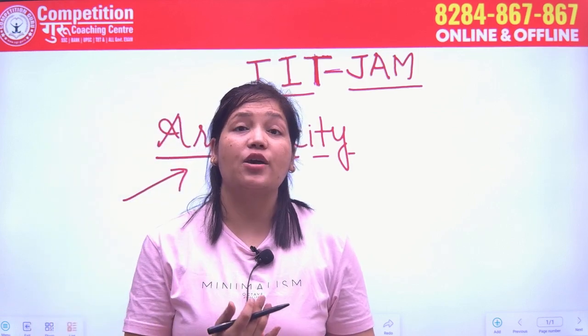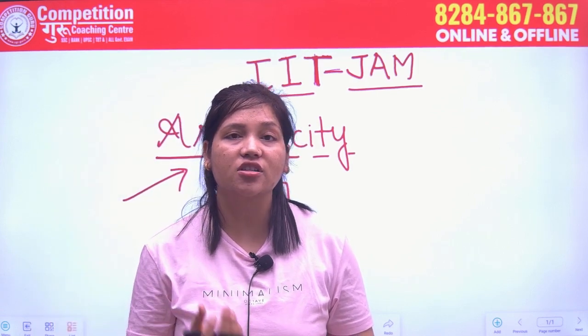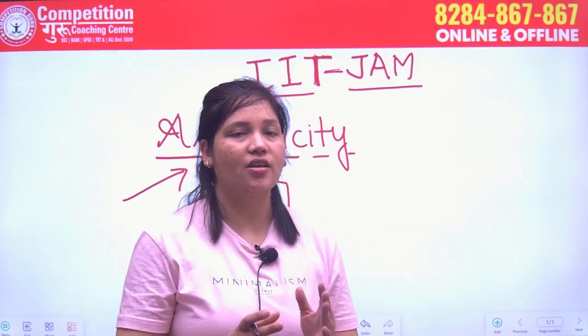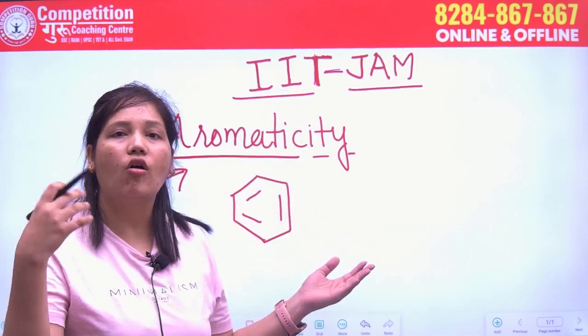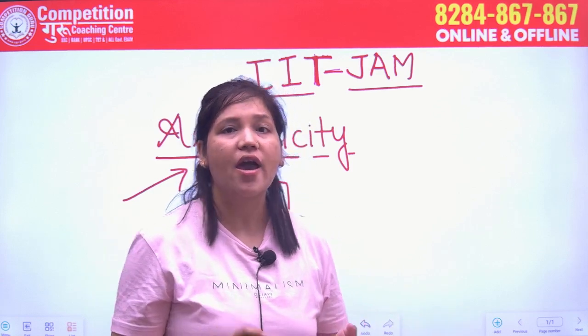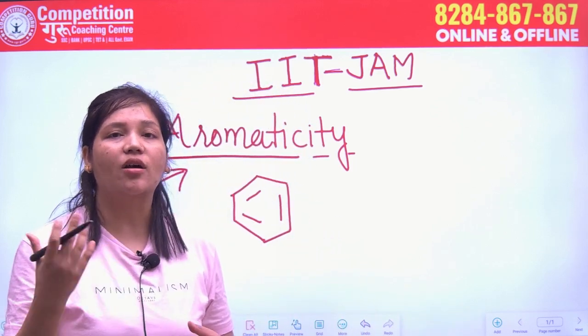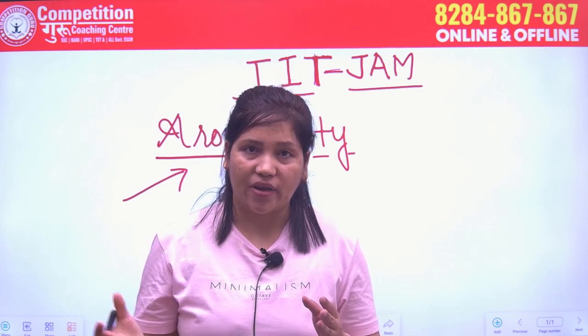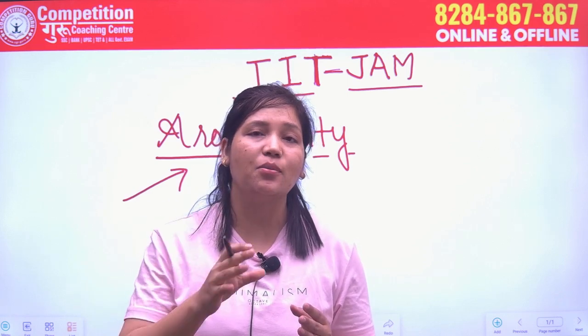So why is it aromatic, and why do we call it aromatic? First of all, we will discuss why this particular category of compounds has been called aromatic compounds, because the compounds which are aromatic all have the same aroma.